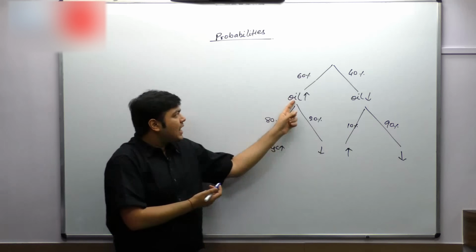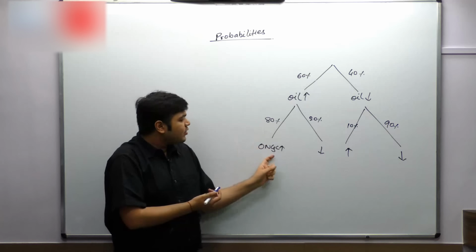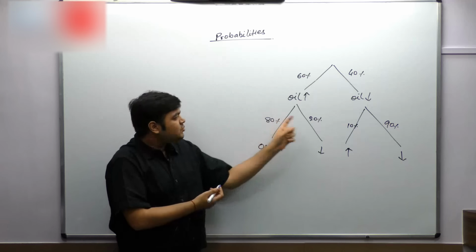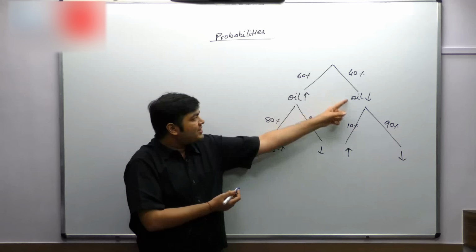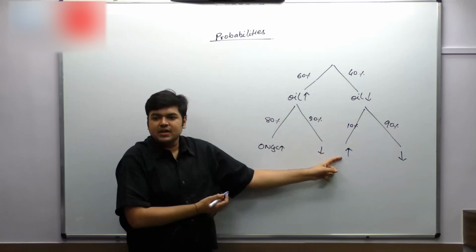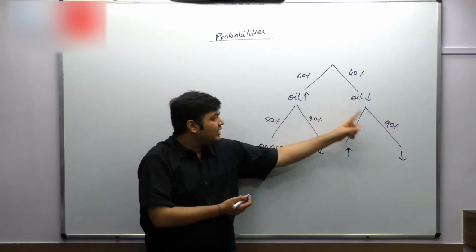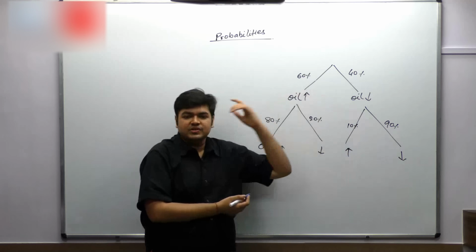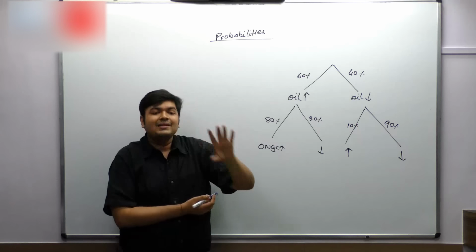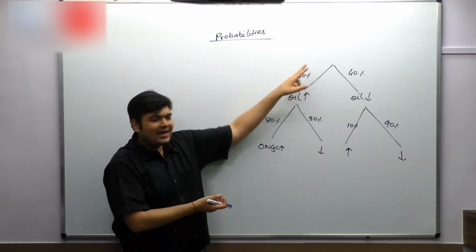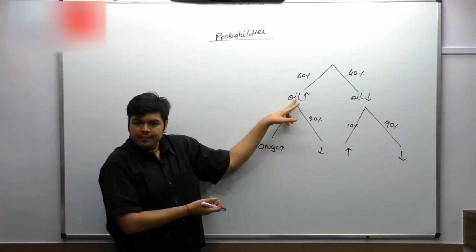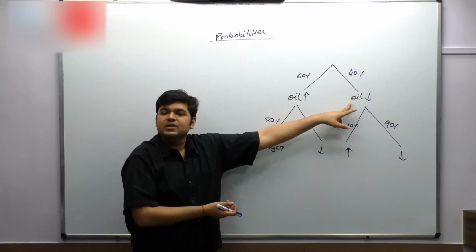So if oil goes up, 80% chances are that ONGC's price is going to go up and 20% chances that it is going to go down. If oil prices have gone down, there is a 10% chance that ONGC will go up and a 90% chance that ONGC's value will go down. Let's say we have a total of 100 situations. Out of 100 situations, in 60 cases oil goes up and in 40 cases oil goes down.